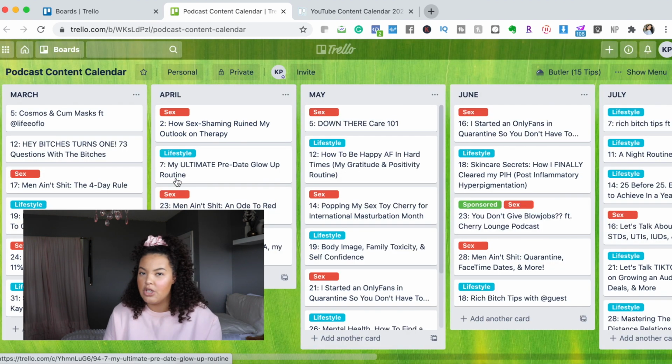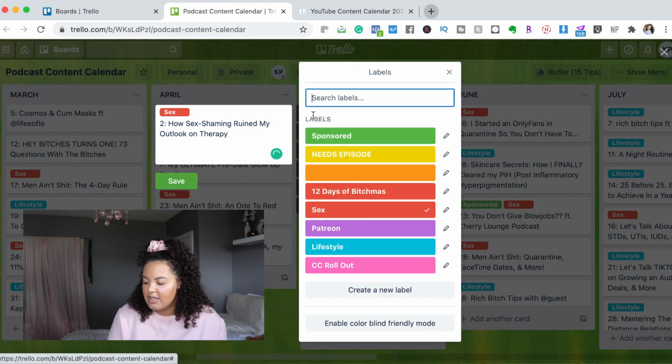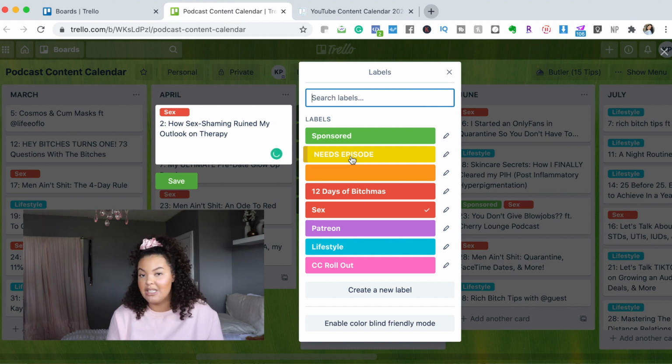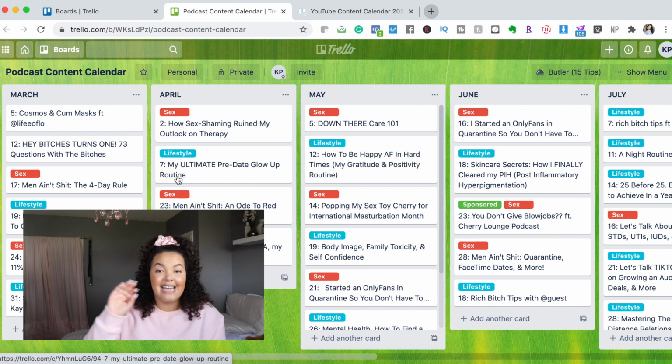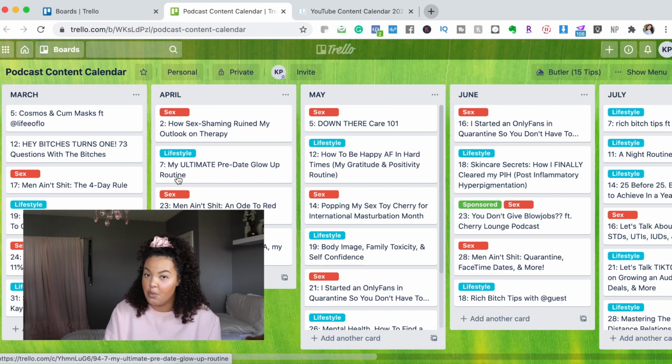There's sometimes where I reuse colors. As you can see, if I go back into labels here, the red label is a sex label, but it also is for 12 Days of Bitchmas, which is the Christmas series that we do on the podcast. Now, if it was just another red color with no title, it would be really confusing, but I really like how it has the title and the color associated with the label.